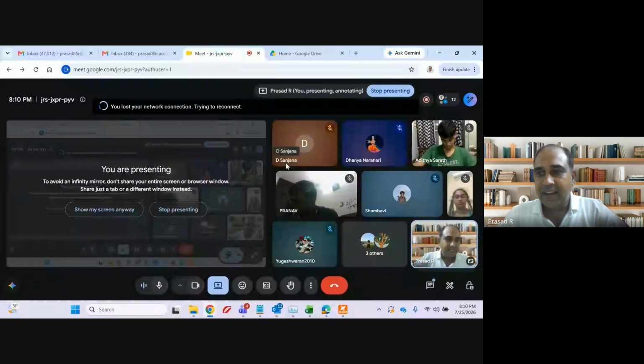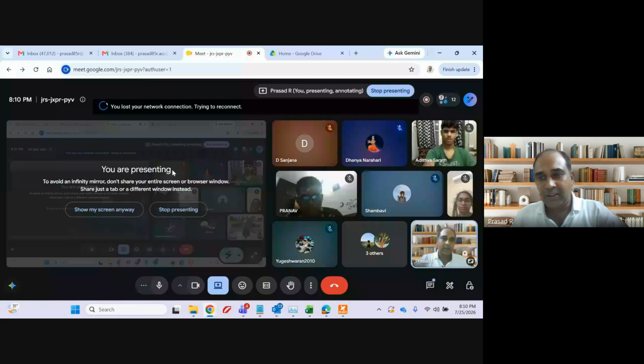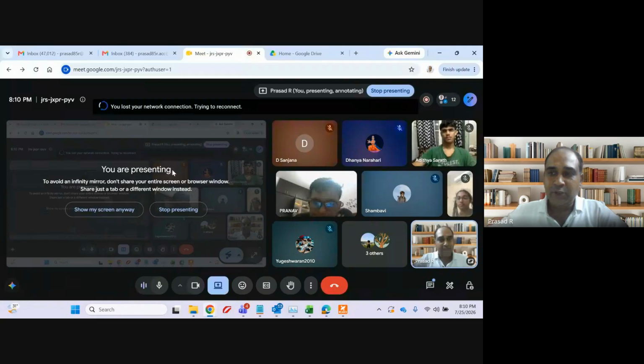I am selling my car and putting that amount into the business. For the business, it is only capital. Cash will increase and capital will increase. Other stories are not necessary. Whether he sells his car and brings it into the business, whether he sells his building and brings it into the business, whether he brings his surplus money into the business, all those are stories, guys. For the business, it is only capital.